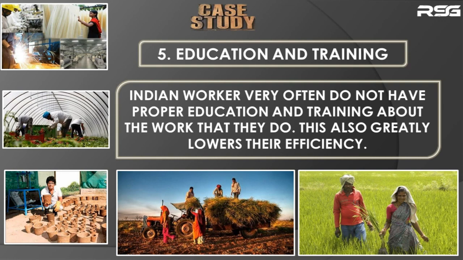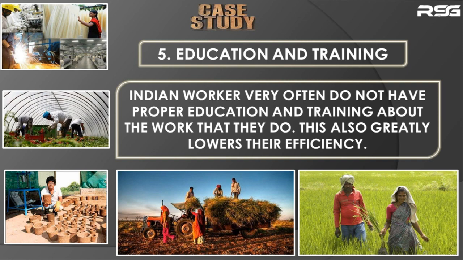In India, producers also don't give much importance to workers who are educated and trained. They give a lot of importance to workers who are ready to work for low wages. They don't give importance to education and training. They give importance to cheap workers.